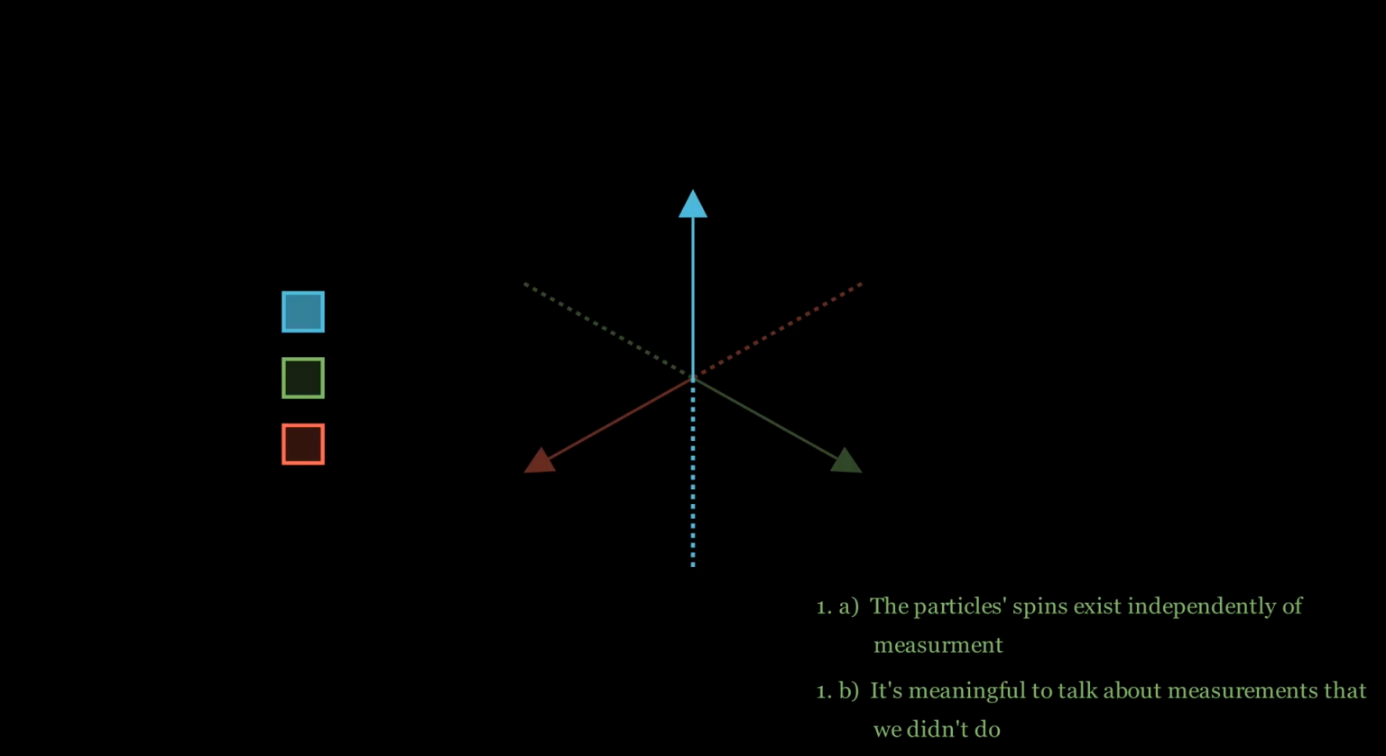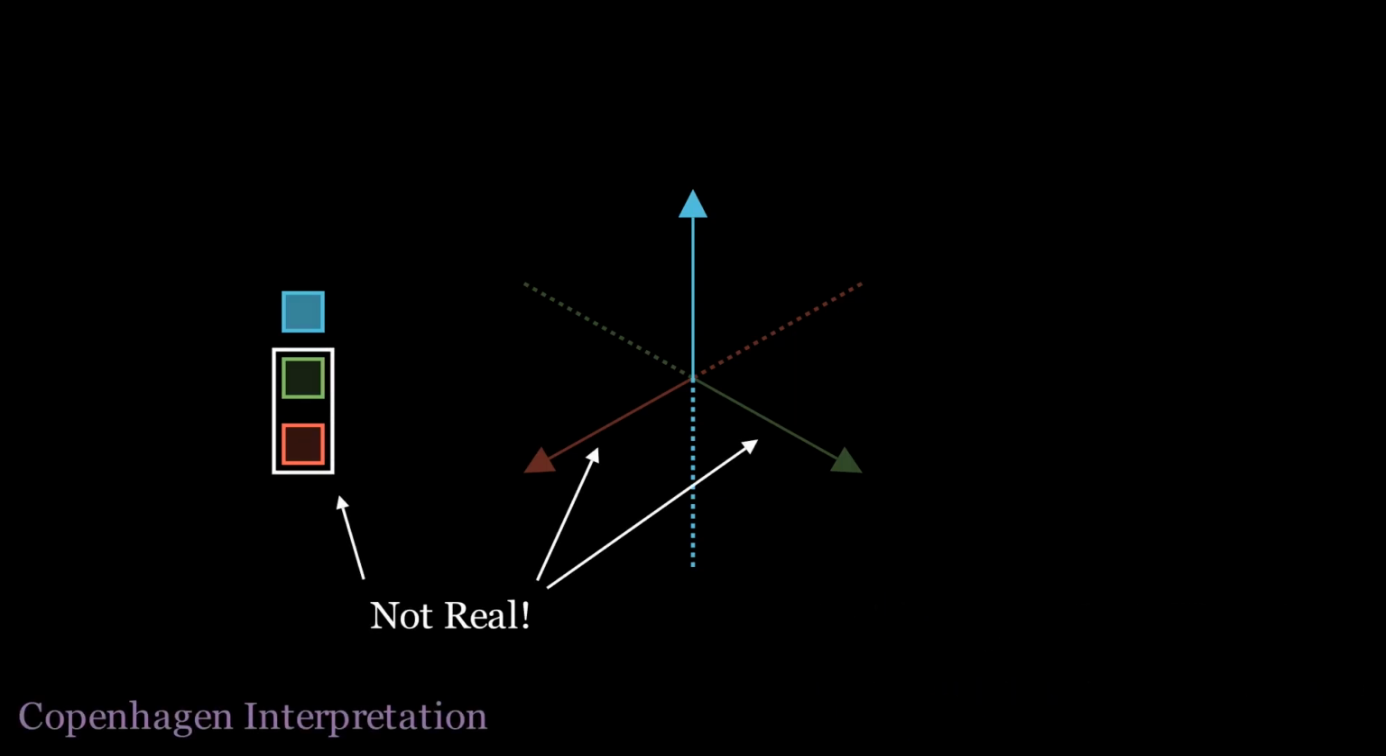Rejecting this assumption amounts to saying that if we don't measure a property, then it doesn't exist and isn't meaningful to talk about. Not being able to talk about measurements we didn't do essentially means that we can't talk about an objective, external reality that exists independently of measurement.